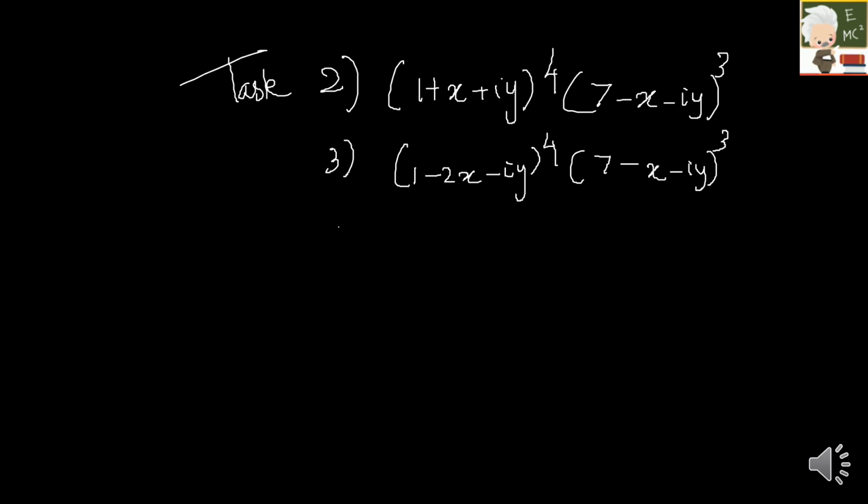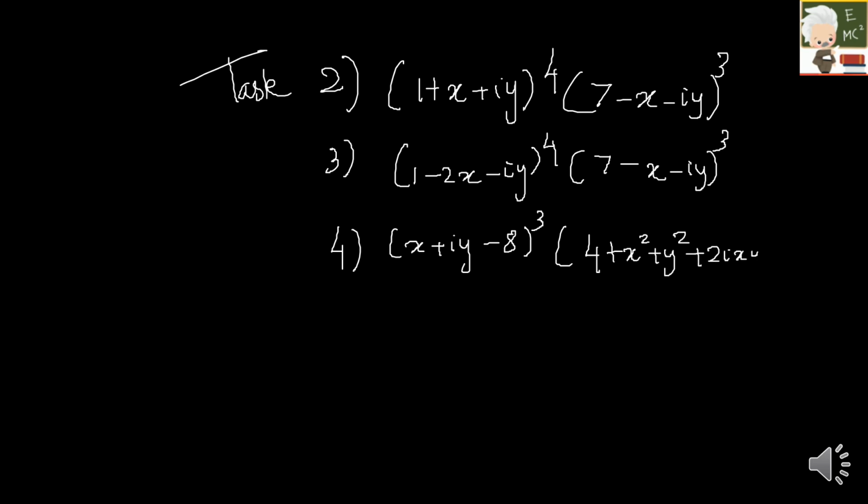And the fourth question is x plus iy minus 8 the whole cube into 4 plus x square plus y square plus 2ixy the whole power 7. So just apply your thinking skills, do it patiently because you are going to do it for the first time. You can't do it in 2 seconds or 5 seconds. It takes time. It's quite a long process.